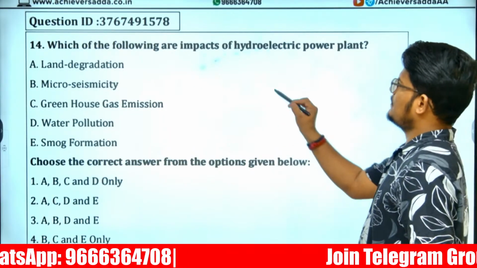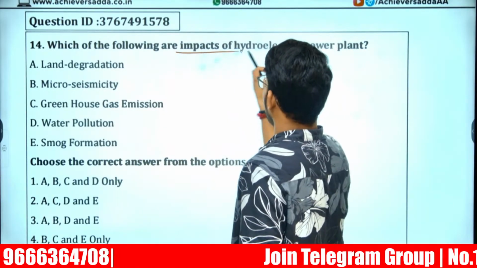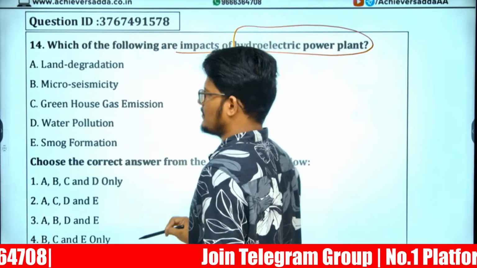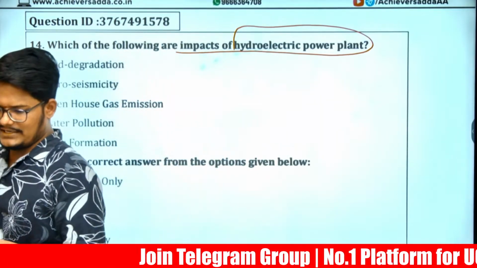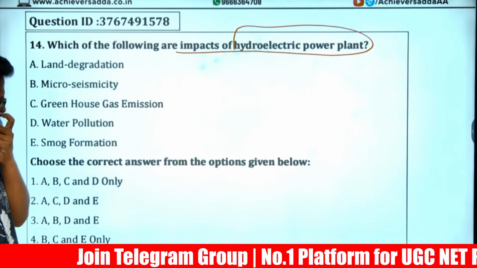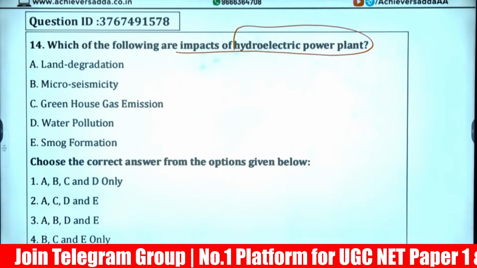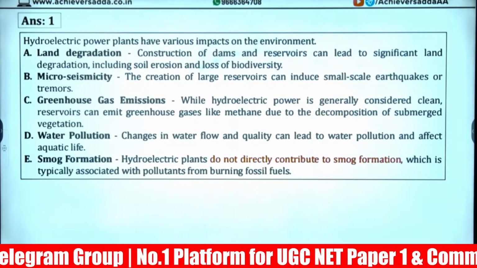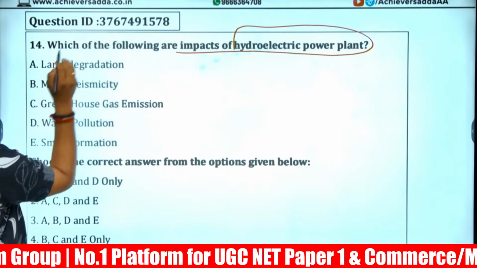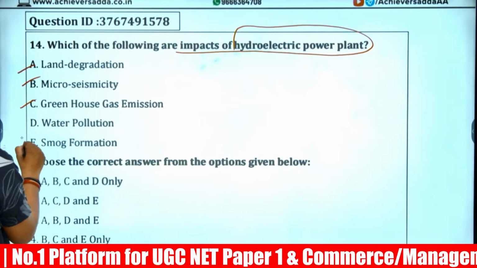Right? Next, which of the following are the impacts of a hydroelectric power plant? Yesterday morning's question, hydroelectric power plant related question. Your answer is 1. All are A, B, C, D except E.